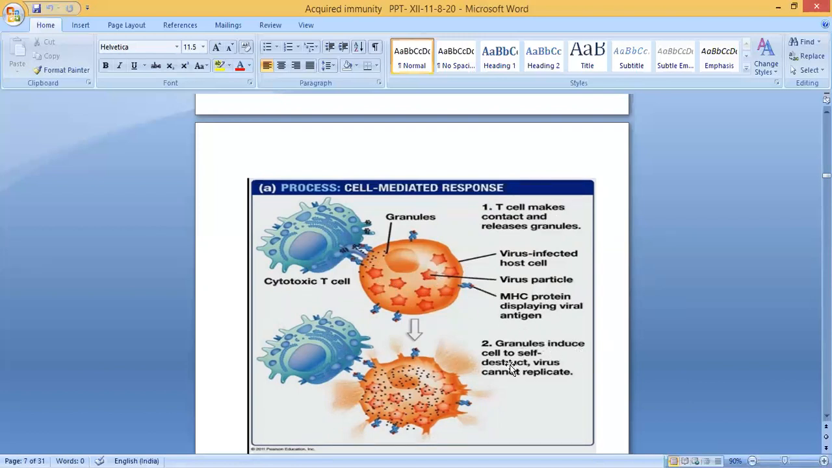Second, the granules induce the cell to self-destruct, so the virus cannot replicate. What do these granules do? These granules induce the cell to self-destruct, so the virus cannot replicate or duplicate. That is the function of this T cell, and that is known as the cell-mediated response.